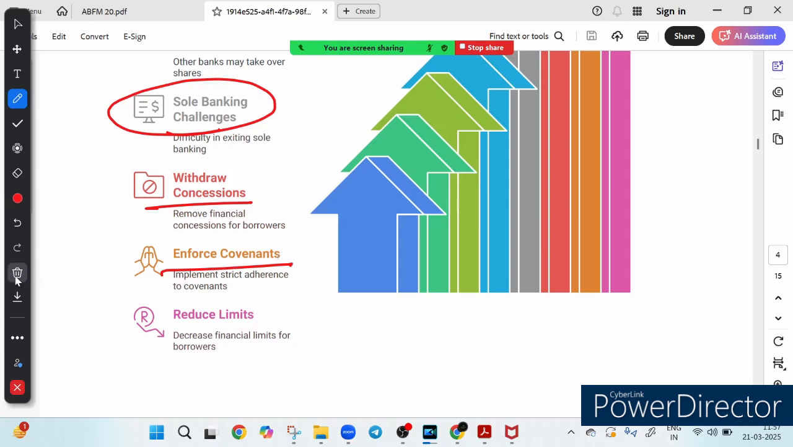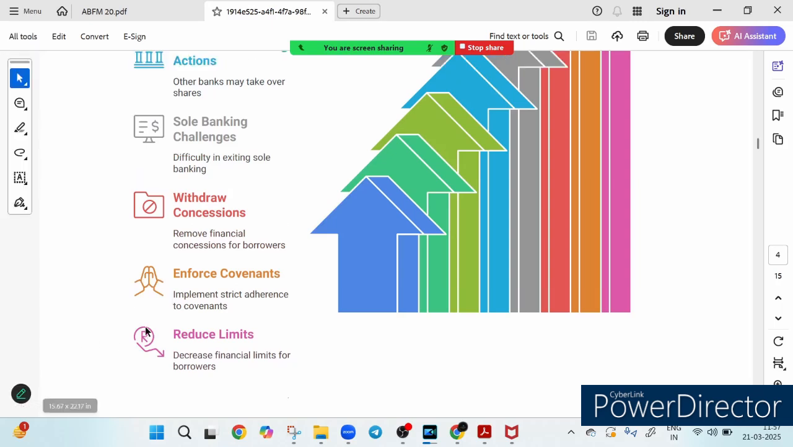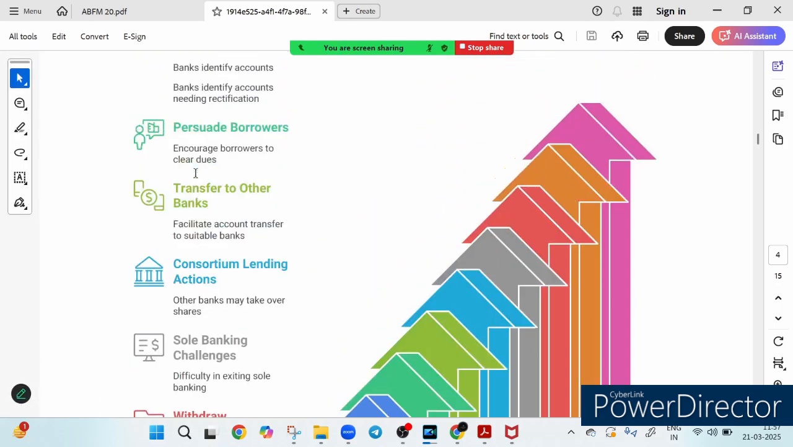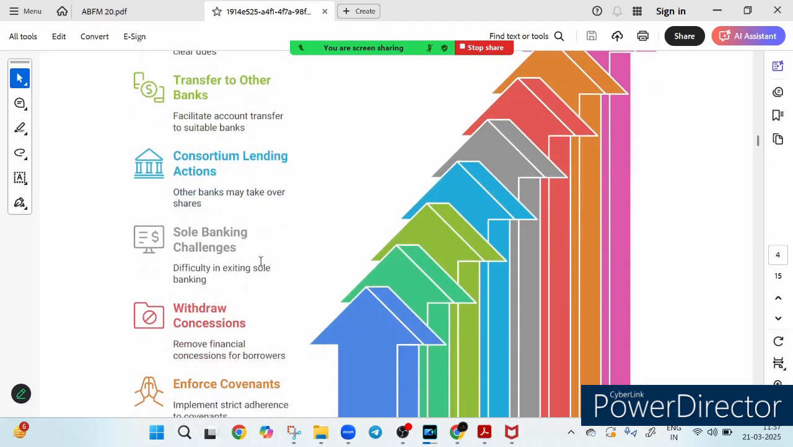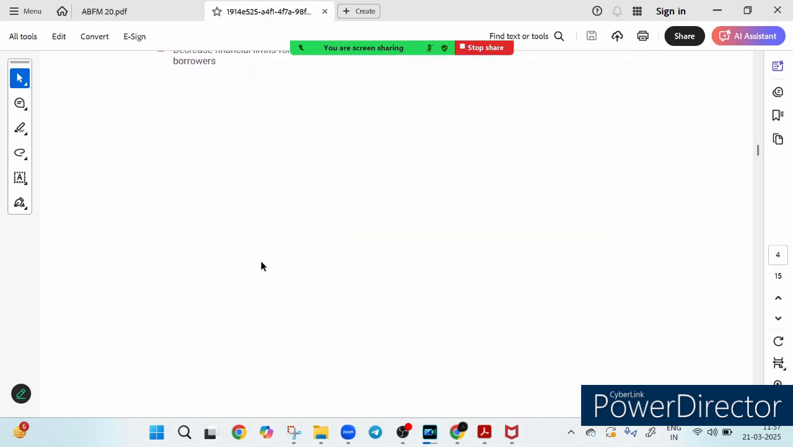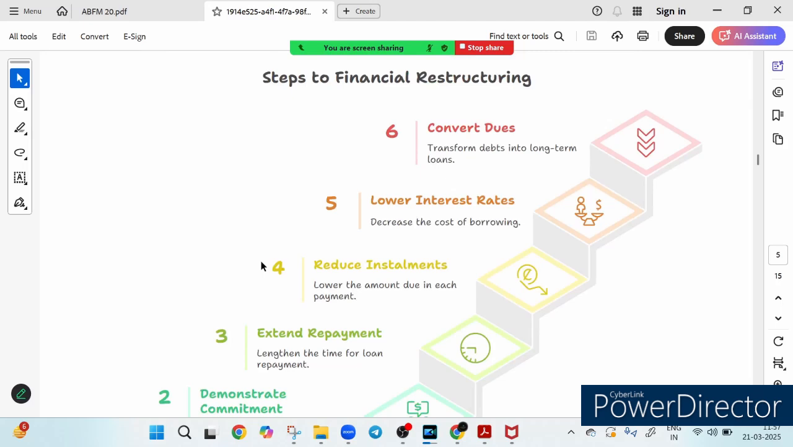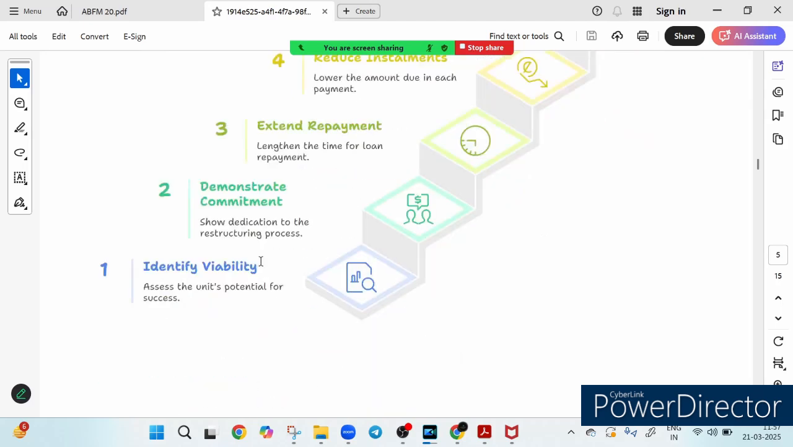This is called the rectification stage. So let me summarize the facts. The first is identify the stressed account, persuade the borrower, transfer to another bank, consortium lending action, sole banking challenges. These are the main points which you have to go through. Now let's look at restructuring. What are the steps to restructuring?